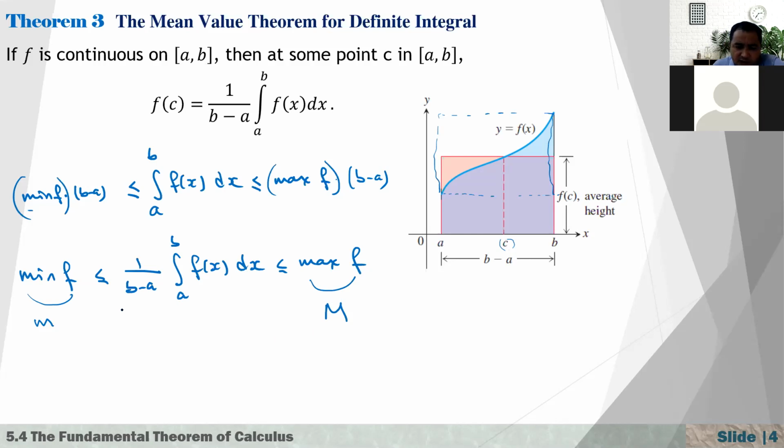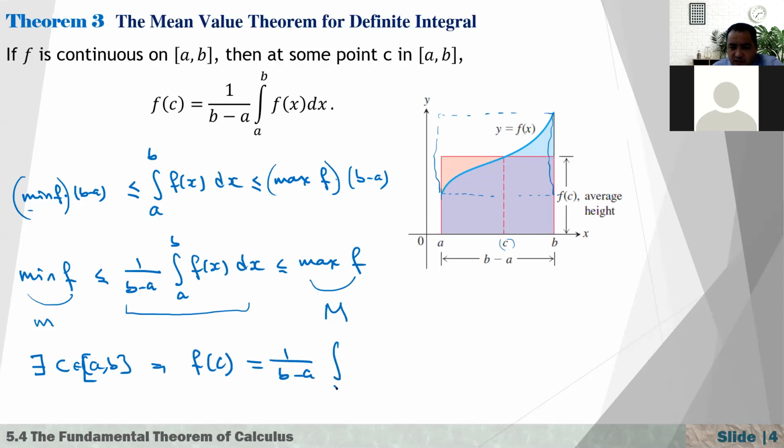And if the value 1 over (b minus a) times the integral from a to b of f(x) dx is between the minimum value of f and the maximum value of f, then there exists some c in the interval [a, b] where f(c) is equal to 1 over (b minus a) times the integral from a to b of f(x) dx.